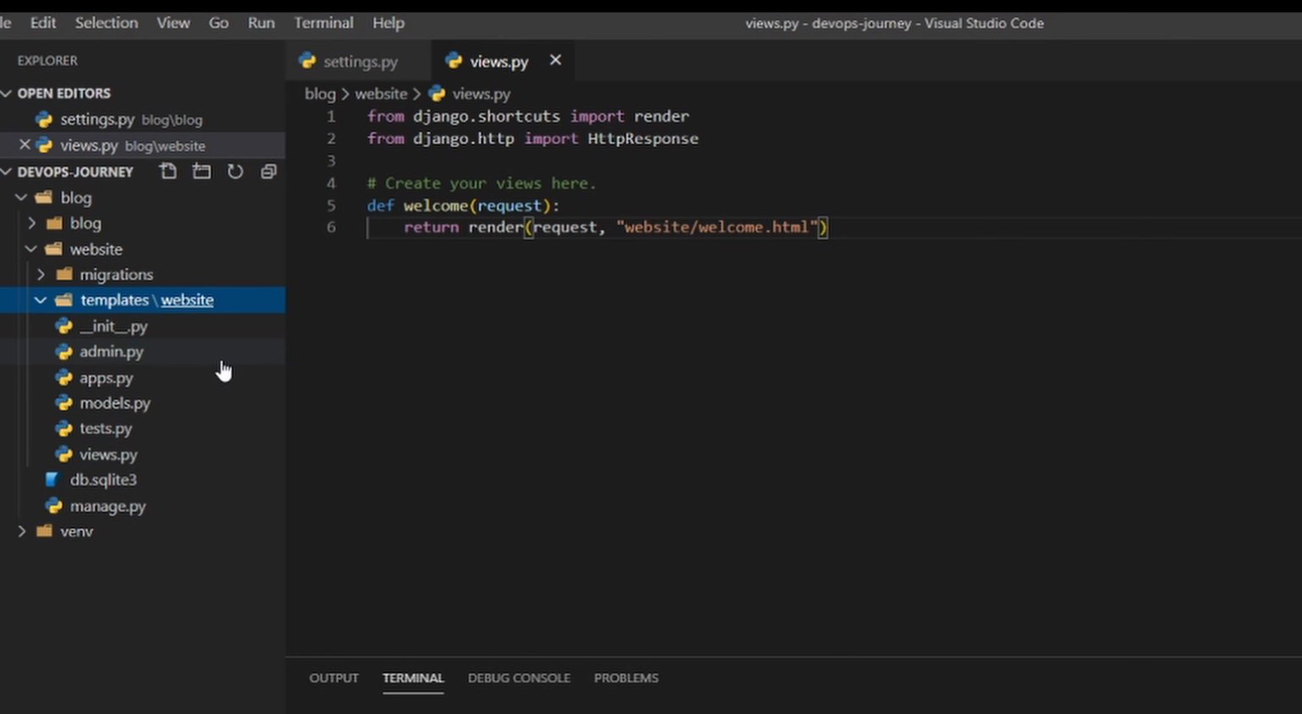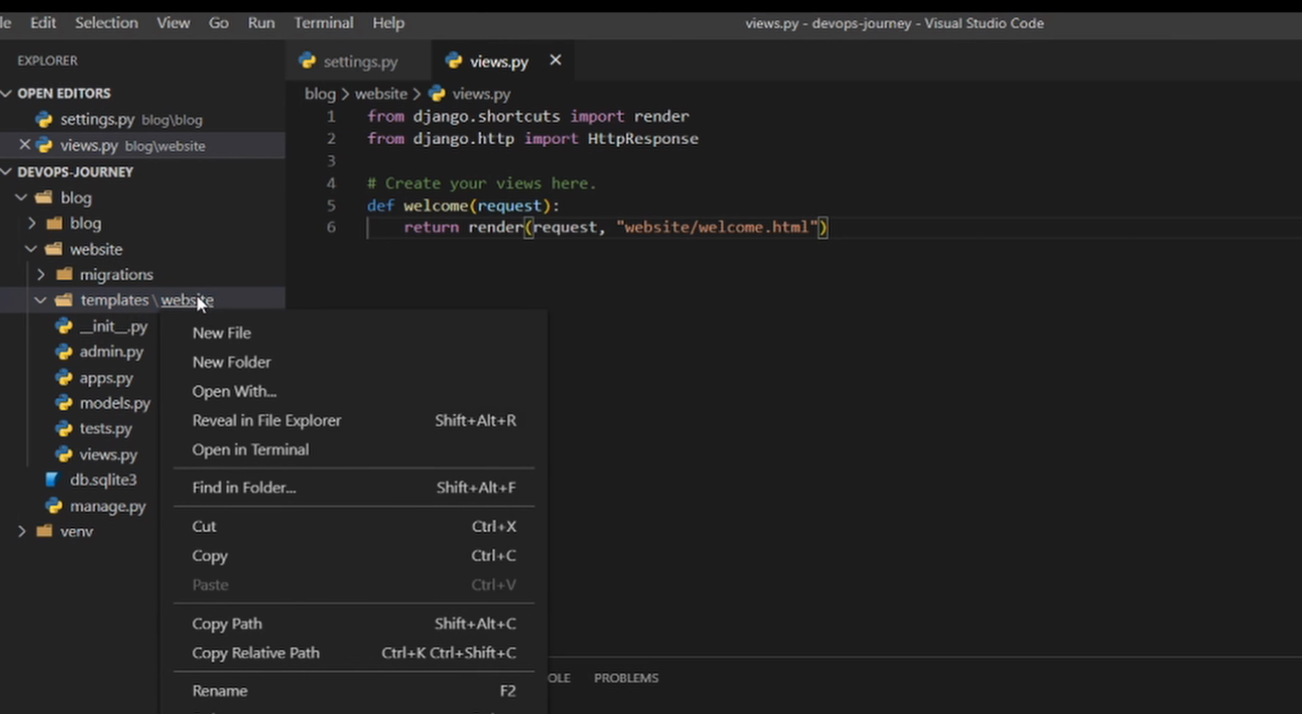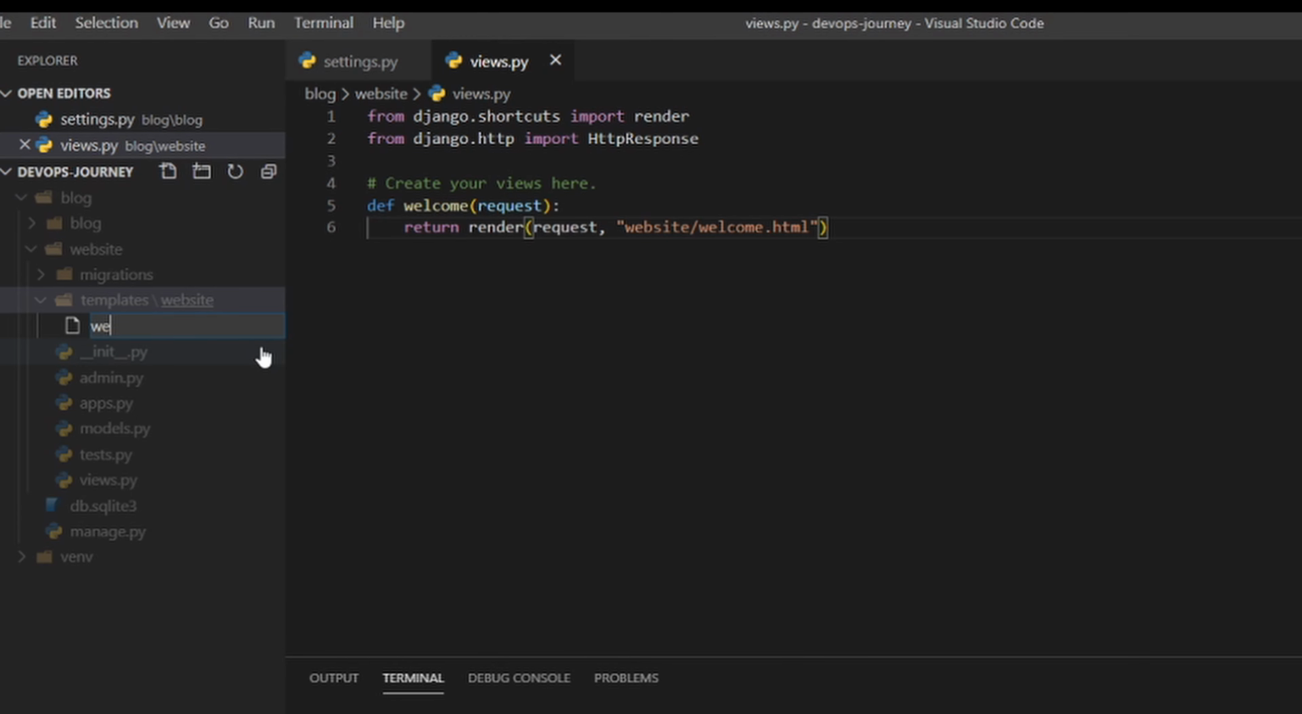I know that's a little confusing, but as we go on with this course, you'll see why we want to do that. Basically, it helps out with name collisions. If you have the same HTML files in a different template location, it's just better to do it this way. So now that we have our folder structure here, we have the templates folder and then the website folder within that. Let's create our HTML file. So I'll go new file, and I'm going to call this welcome.html.